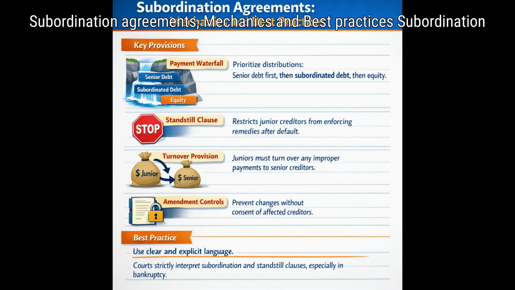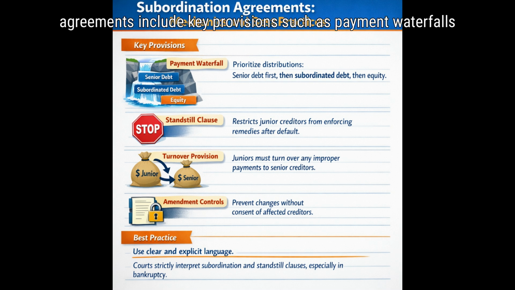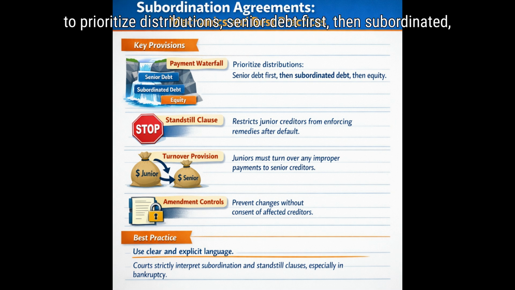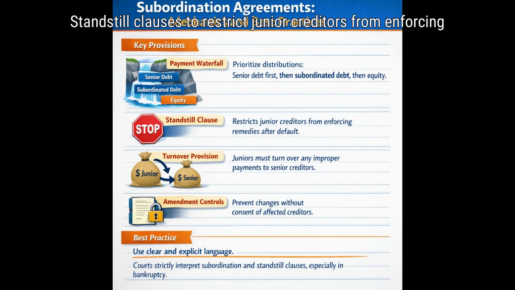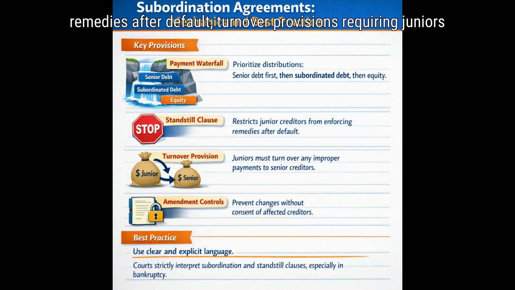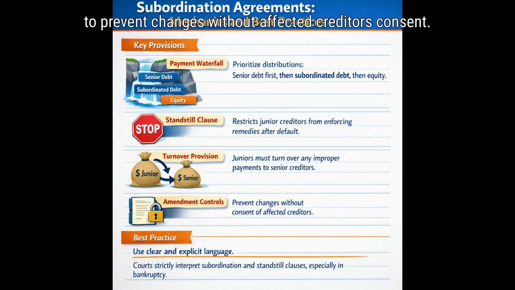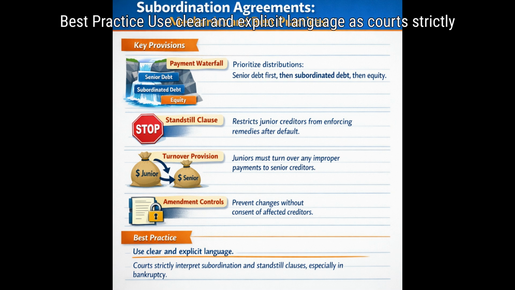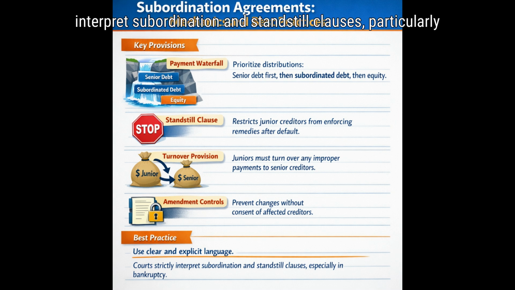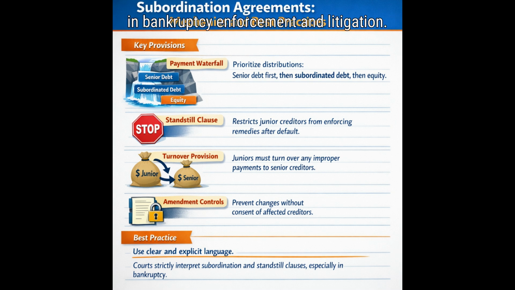Subordination agreements, mechanics, and best practices. Subordination agreements include key provisions such as payment waterfalls to prioritize distributions, senior debt first, then subordinated, then equity; standstill clauses to restrict junior creditors from enforcing remedies after default; turnover provisions requiring juniors to remit improper payments to seniors; and amendment controls to prevent changes without affected creditors' consent. Best practice: use clear and explicit language, as courts strictly interpret subordination and standstill clauses, particularly in bankruptcy.